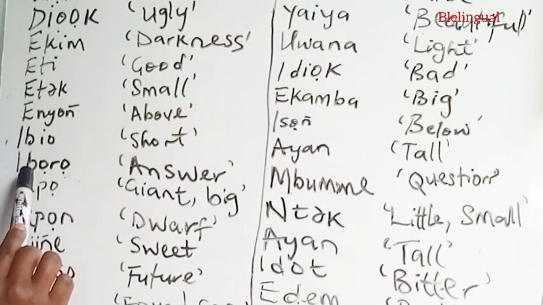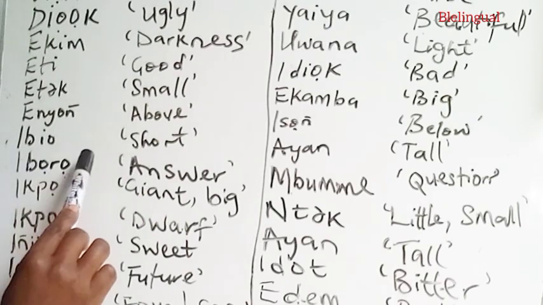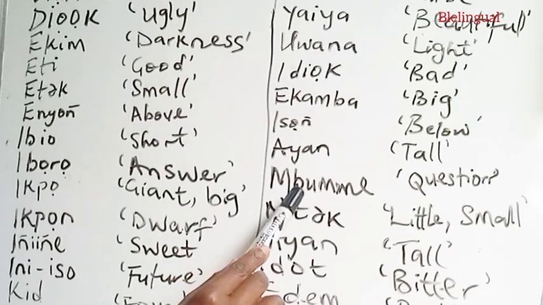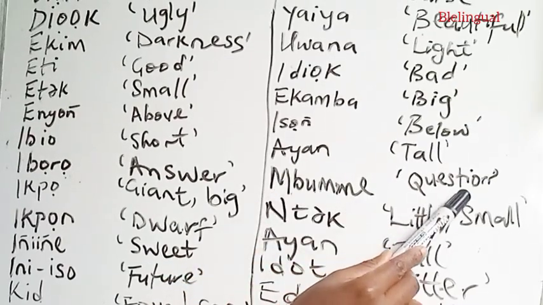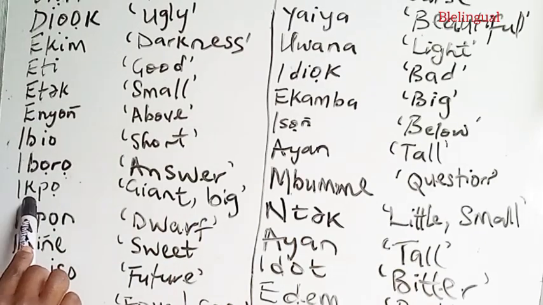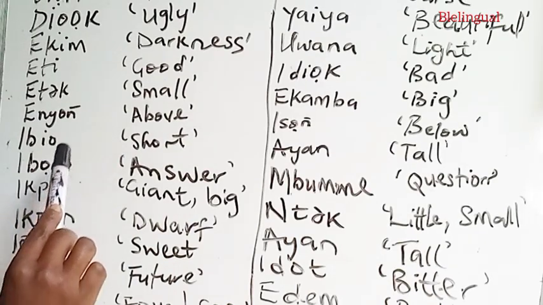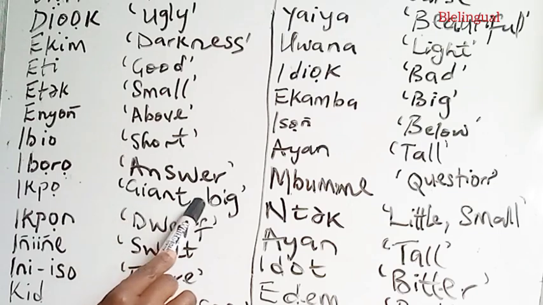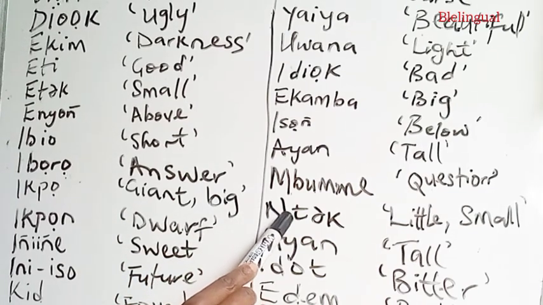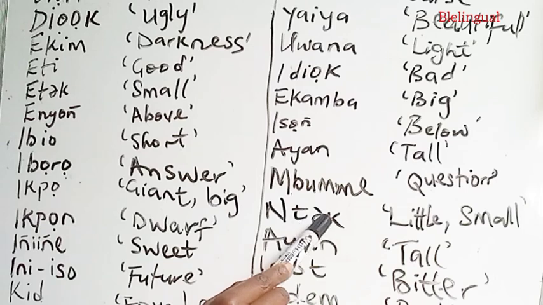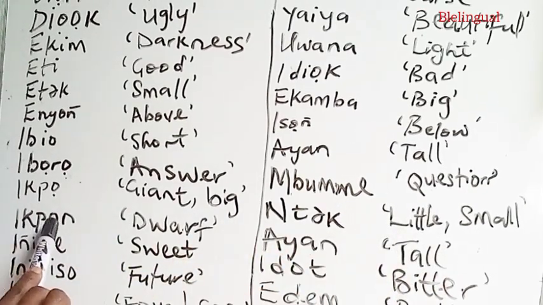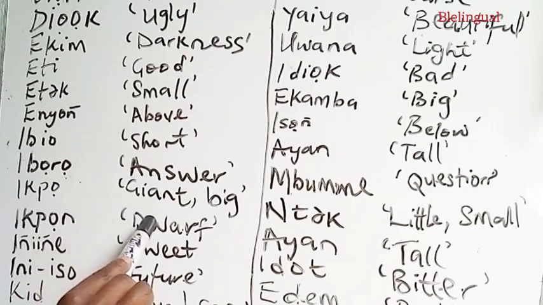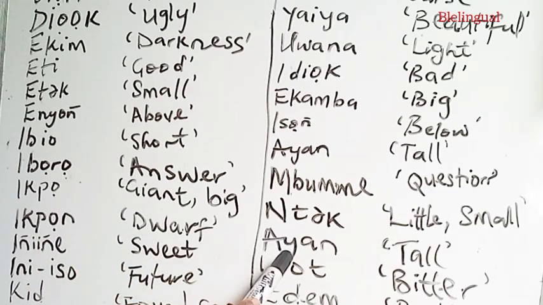We have the word iboro, to mean answer. And the opposite as mbume, to mean questions. We have the word ikpo, to mean giant or big. And the opposite as ntok, to mean little or small. We have the word ipon, to mean dwarf. And the opposite as anyan, to mean tall.